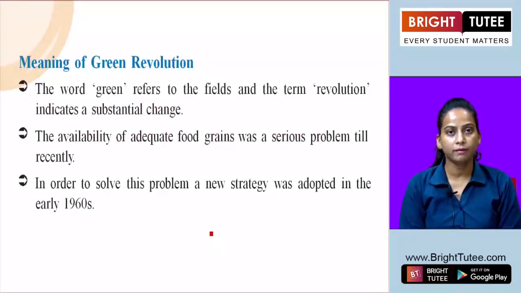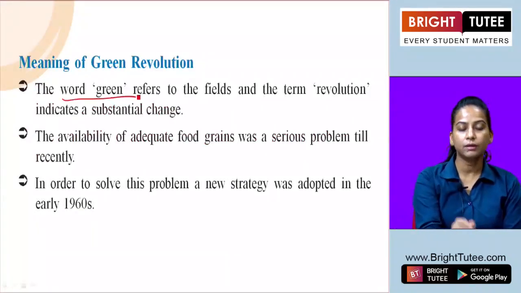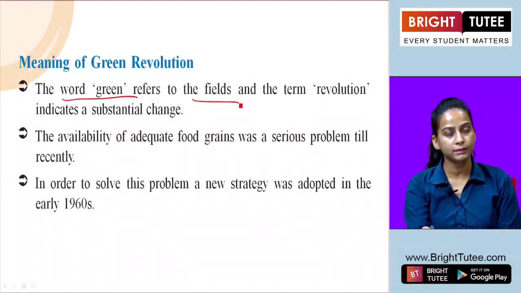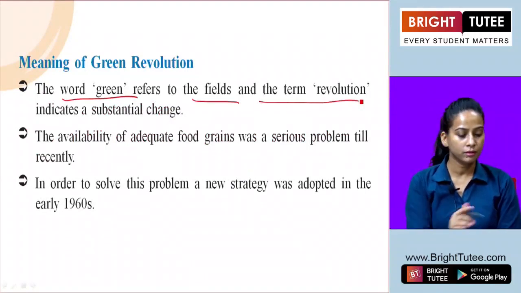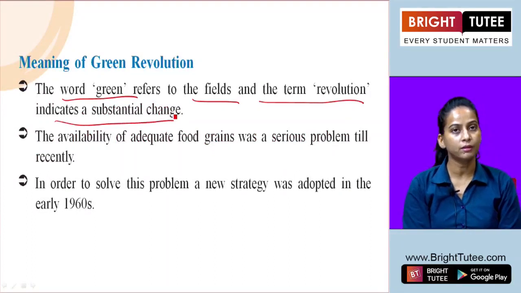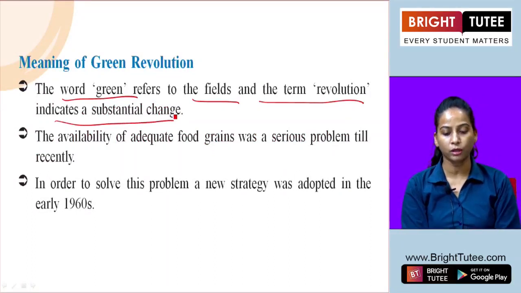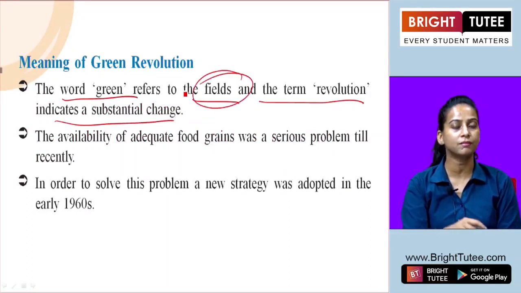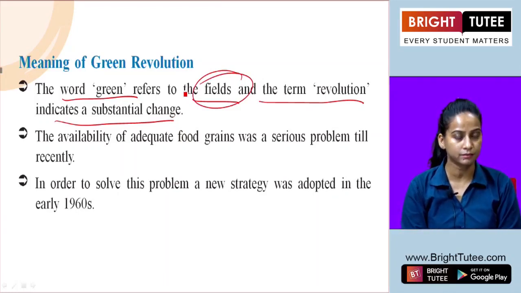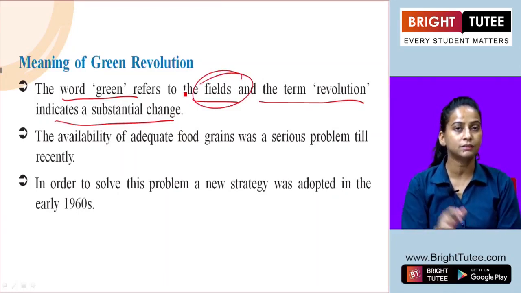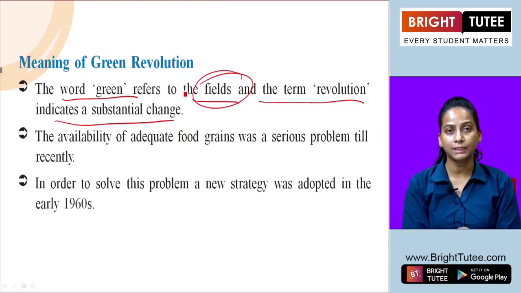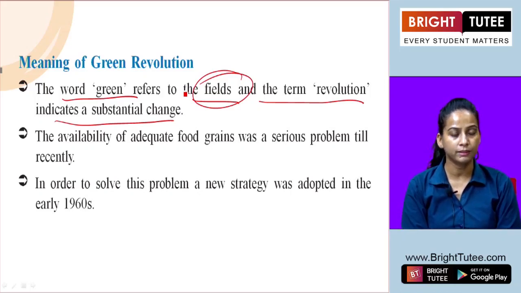Meaning of Green Revolution, if we talk, here the word green refers to the fields and the term revolution indicates a substantial change. So, while we are talking about bringing the changes in the field, in the agricultural sector, here we can relate this term to that sector, agricultural sector. We are talking about bringing the changes in those agricultural fields.